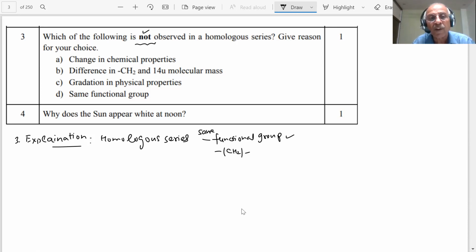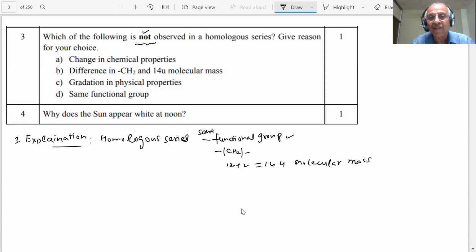Each successive member differs by CH2, which means 12 plus 2. What will be the mass? 14 u molecular mass difference. We already know that, student. This is what is there in homologous series. Therefore, what will happen? What will not be observed in this case, student?